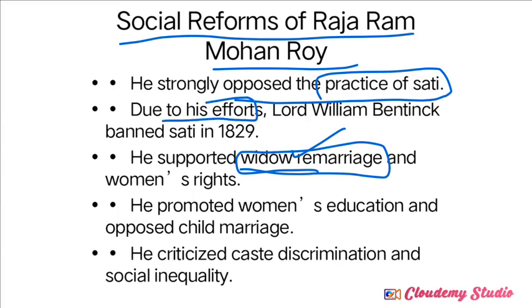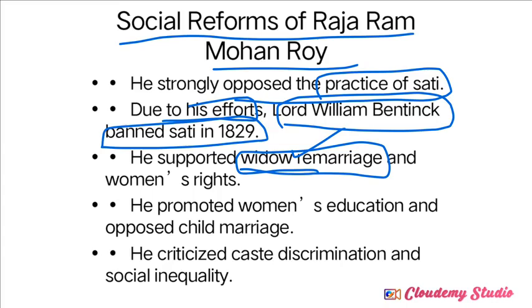Due to his efforts, Lord William Bentinck banned the sati system. Note this year and this name: Lord William Bentinck, and the sati system was banned in 1829. See, who declared the sati system an illegal practice in Indian society, right? That was declared by Lord William Bentinck. So this is also very important for your MCQ main question. So focus on it and note it in your key point notes. Don't neglect it, okay?